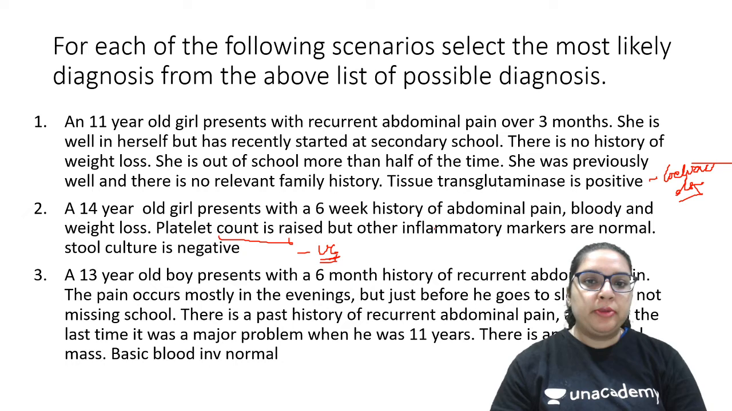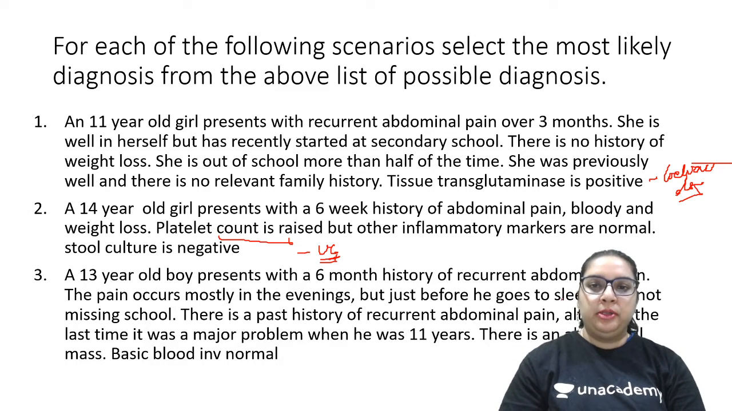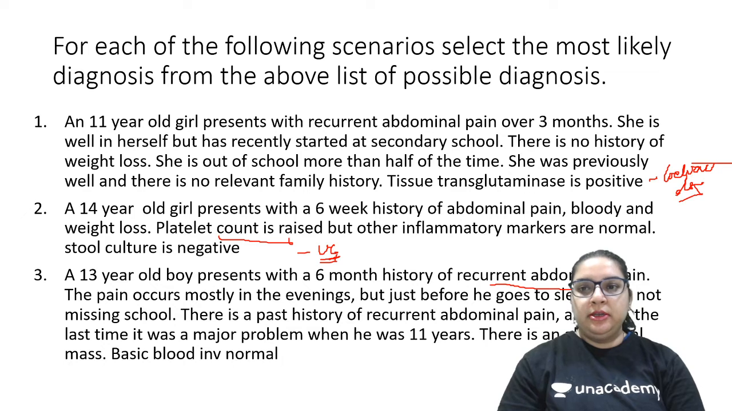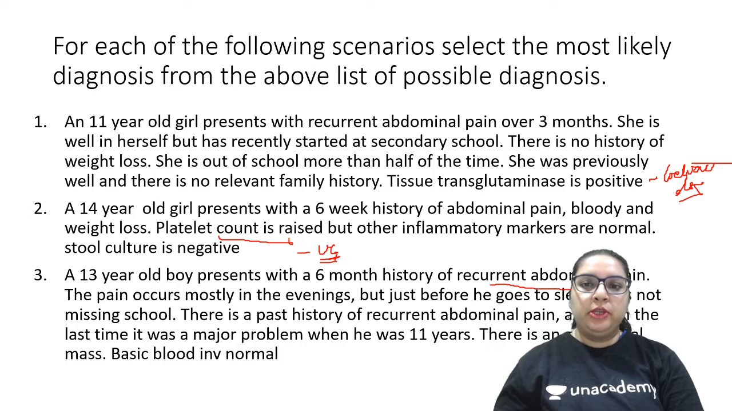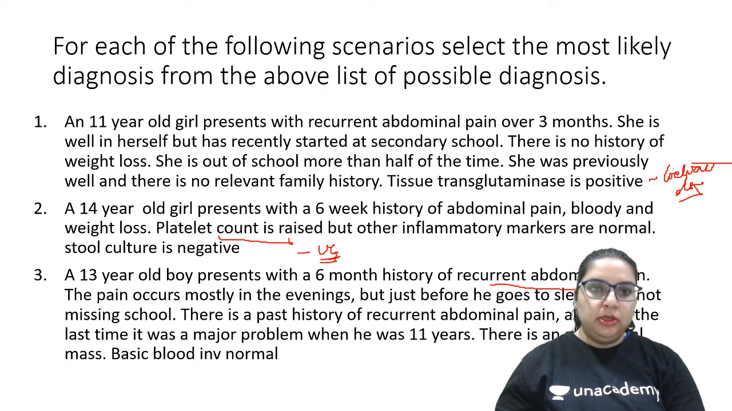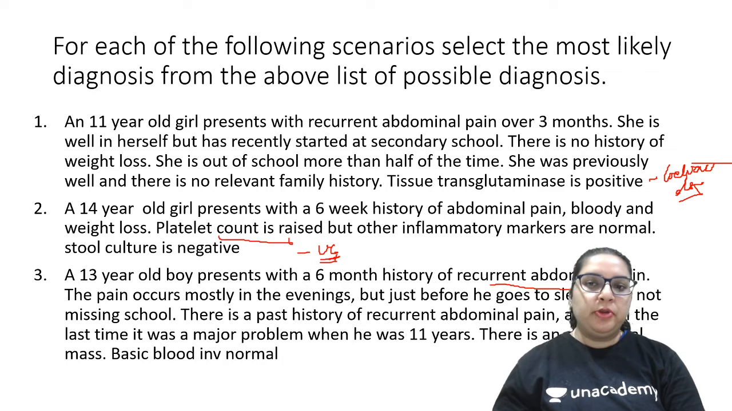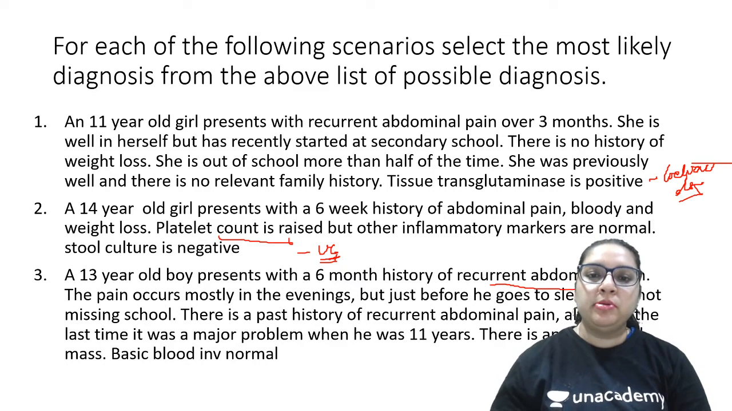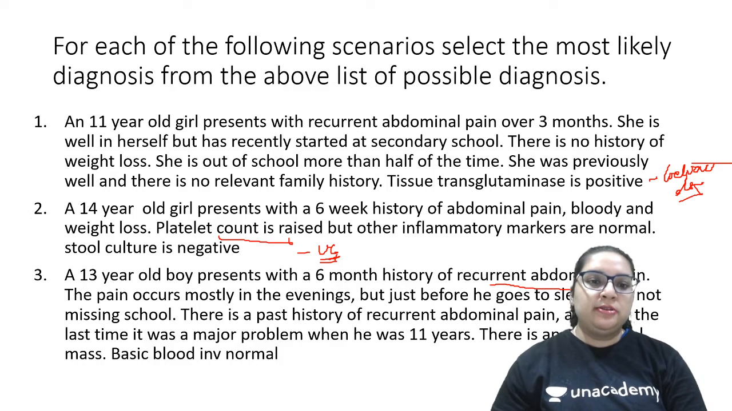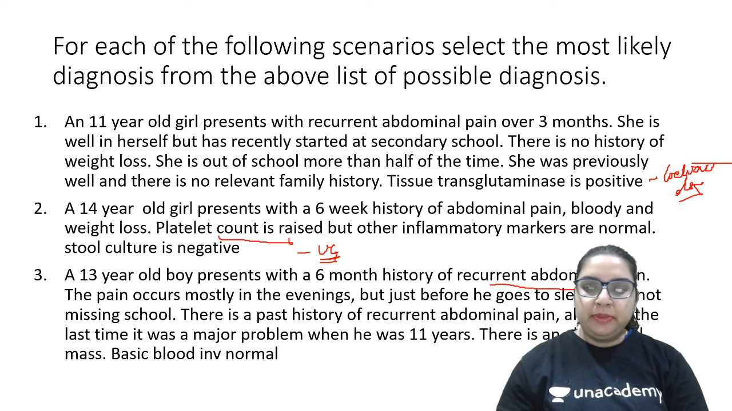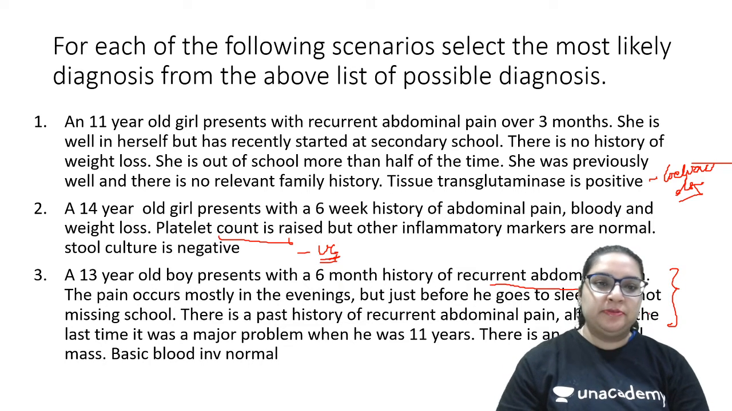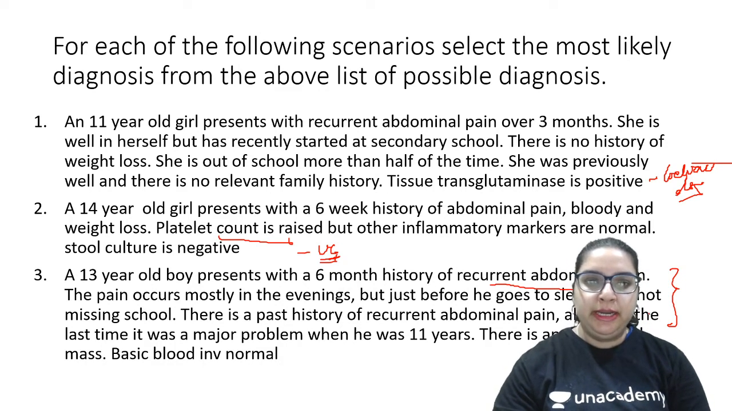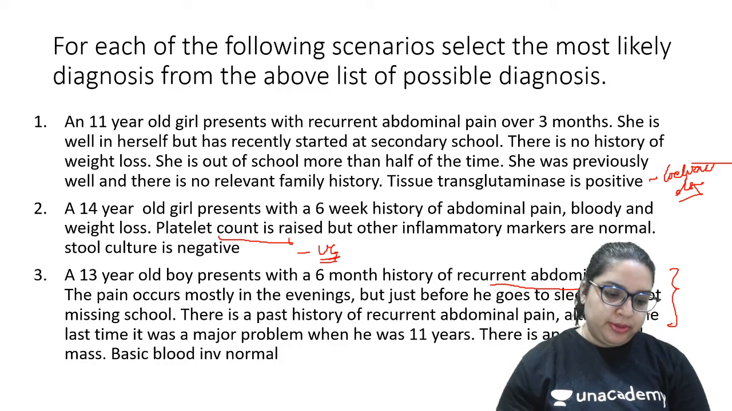A 13-year-old boy presents with a 6-month history of recurrent abdominal pain. Mind here, there's a recurrent abdominal pain. The pain occurs mostly in the evening, but just before he goes to sleep. He is not missing school. There is a past history of recurrent abdominal pain, although the last time it was a major problem was when he was 11 years. There is an abdominal mass. Basic blood investigations were done, which were normal. Something that clicks your mind, again I'm telling you, this is the bread and butter of a pediatrician. If that gives you a hint, have you understood the question?